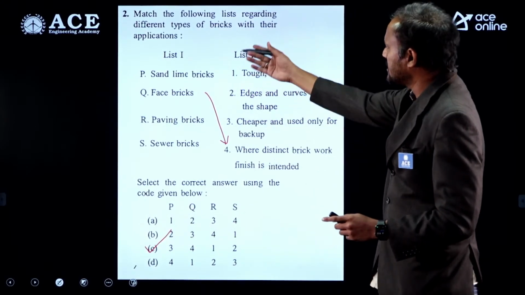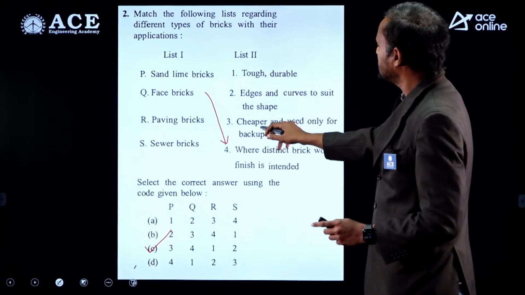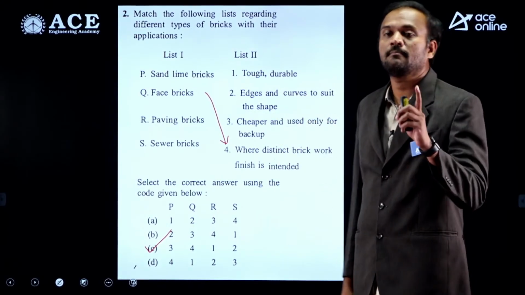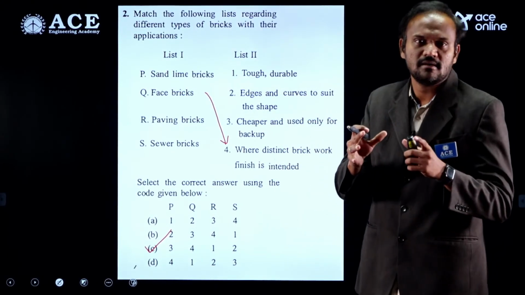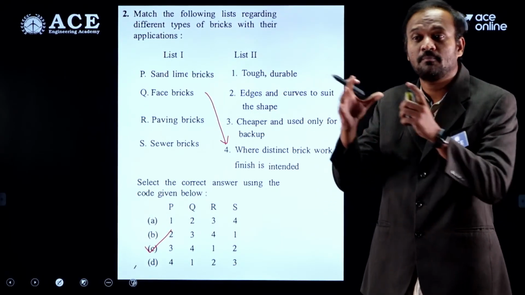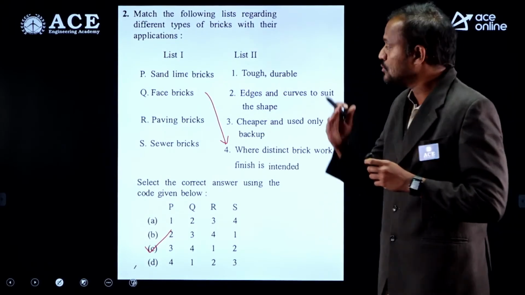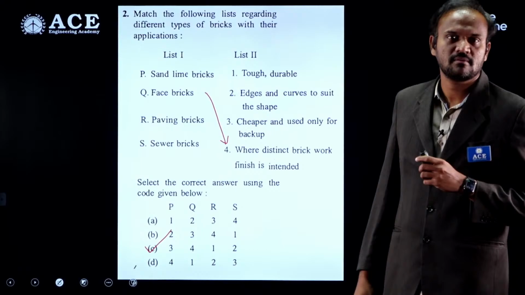Other options: sand lime bricks are cheaper and used only for backup. When sand and lime are mixed, the brick you get has very low strength compared to regular clay bricks.